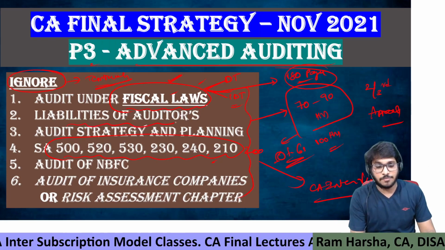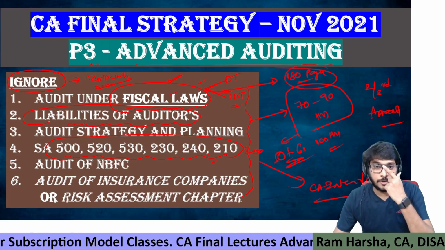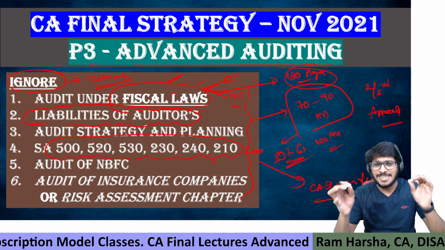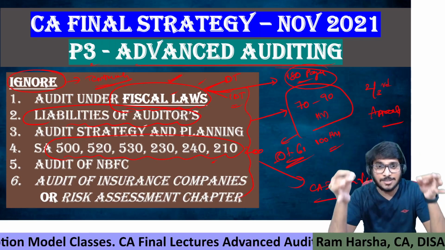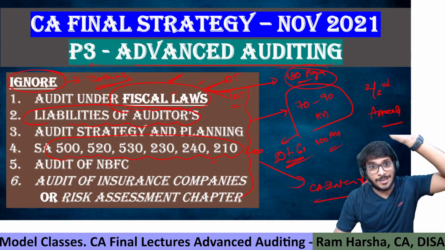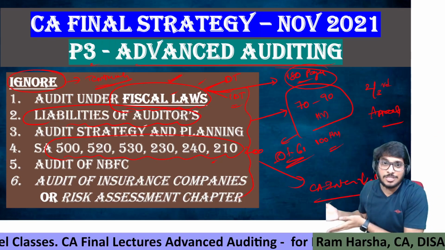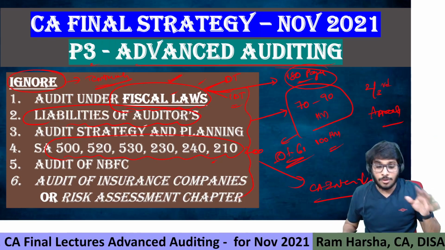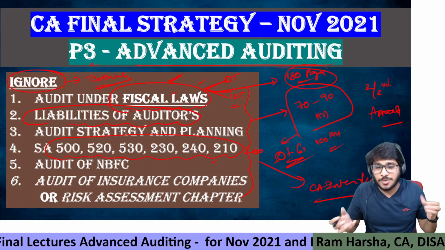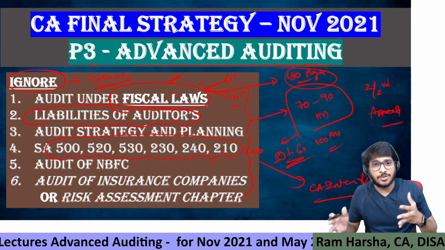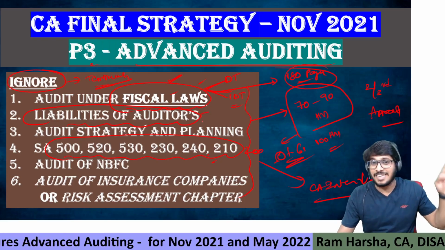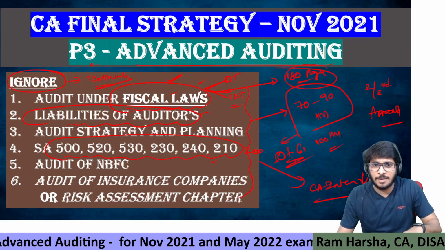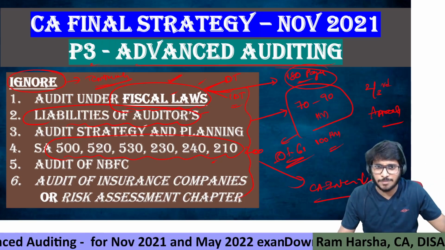Same way, liabilities of auditor. There is a chapter called liabilities of auditor in your ICA material, which purely discusses so many case laws that happened in the 19th century. At least if they discussed case laws of the 21st century, fine, interesting. Till date, I have not seen a question on liabilities of auditor. Generally, questions on liabilities of auditor are asked with ethics. Most of the cases covered under liabilities of auditor are already covered in the ethics chapter.